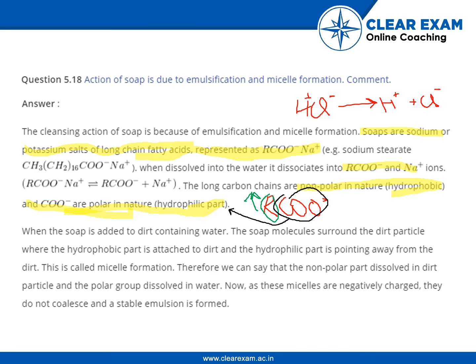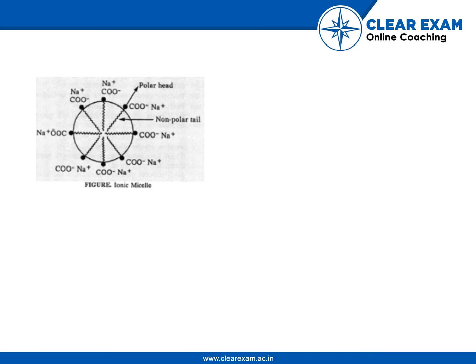This entire paragraph, if you read it one or two times, you will easily understand it. And one diagram is also given in the NCERT book. If you refer to that, it will be very easy to understand this concept. So we have also provided this diagram. So basically this center part is the dirt particle. I'm marking it.